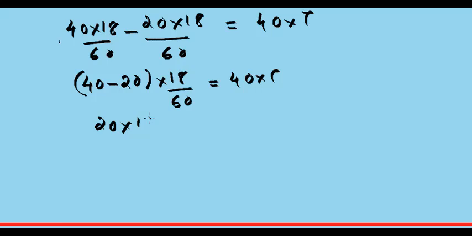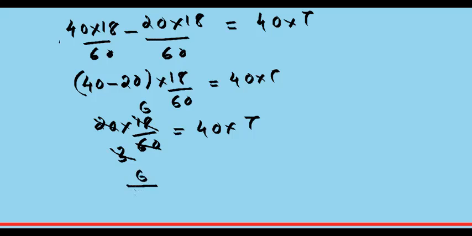So this is 20 into 18 by 60 equal to 40 into T. Okay, so 20, 60, you get 3, and 3 goes in 18 how many times? 6 times. So you'll get 6 by 40 equal to T.